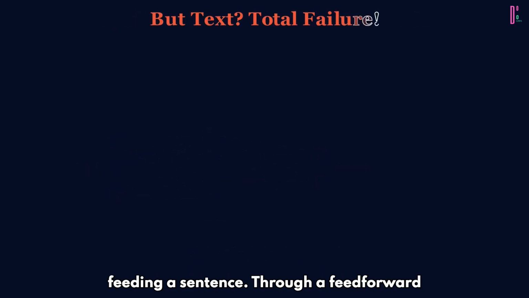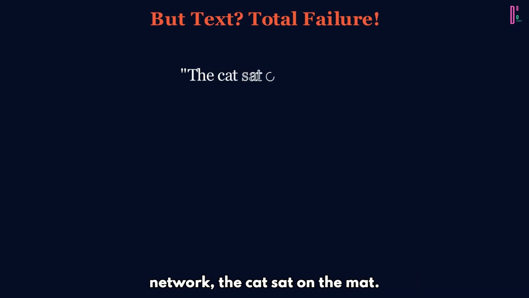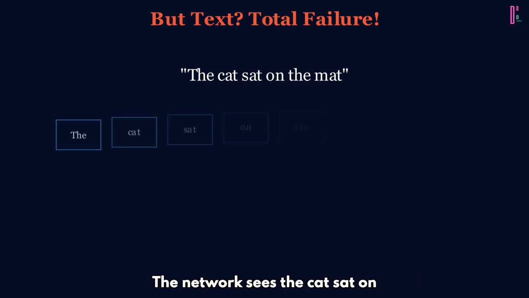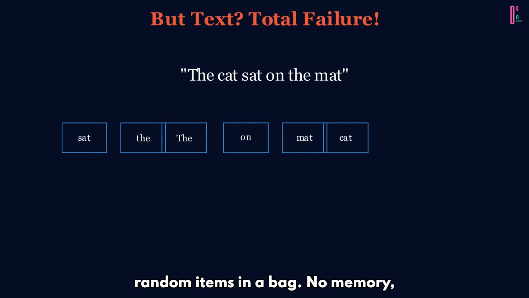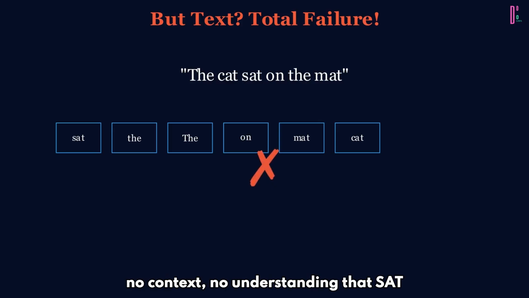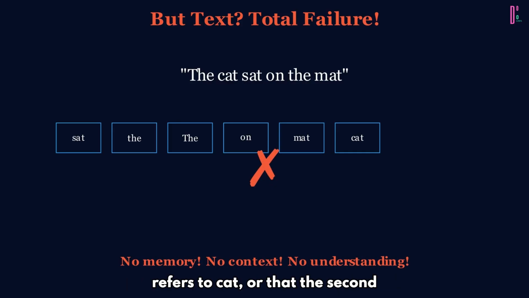Let's try feeding a sentence through a feedforward network. The cat sat on the mat. The network sees the cat sat on the mat, but it processes them like random items in a bag. No memory, no context, no understanding that sat refers to cat, or that the second "the" introduces mat.